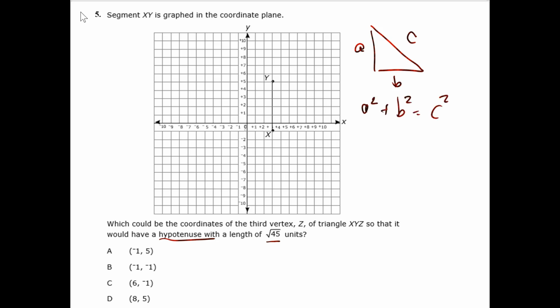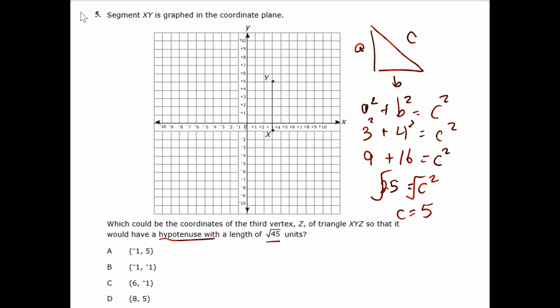And ultimately, we need to solve for C by taking the square root of the sum of A squared and B squared. For instance, if this was 3 and this is 4, and we equal C squared, that means we'll take 3 squared, which is 9, plus 16. It's going to give me C squared, and that gives me 25 is equal to C squared. Square root, and we get C is equal to 5. Since we're talking about length, it is positive 5.